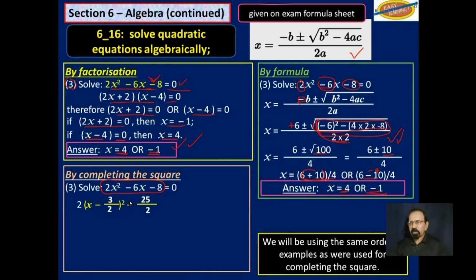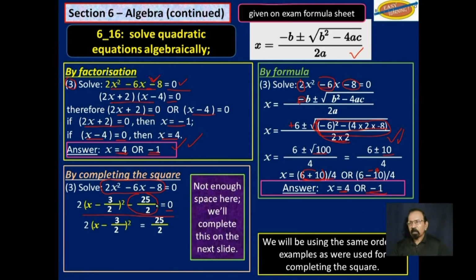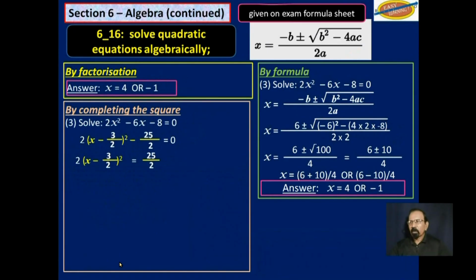We get this, which is equal to 0. So now we have to solve this equation. We get rid of this first, then, well, there is not enough space here, so we'll complete working it on the next slide and return to this slide. We need to get rid of that 2, which is multiplying here. So we divide over on this side.